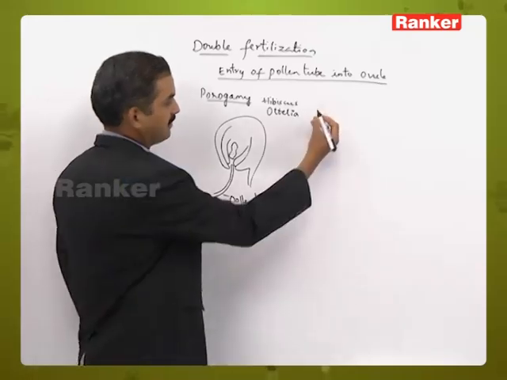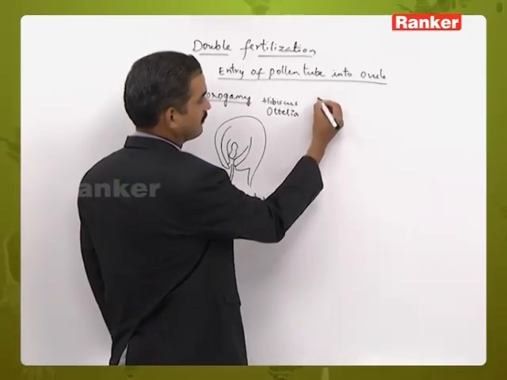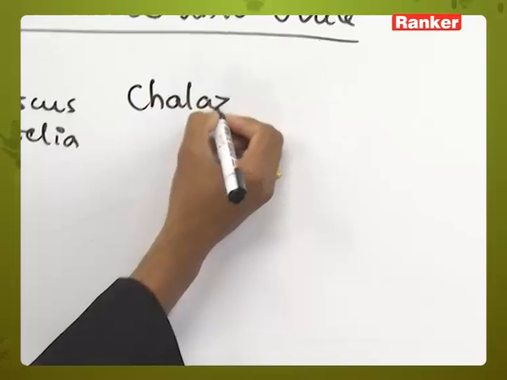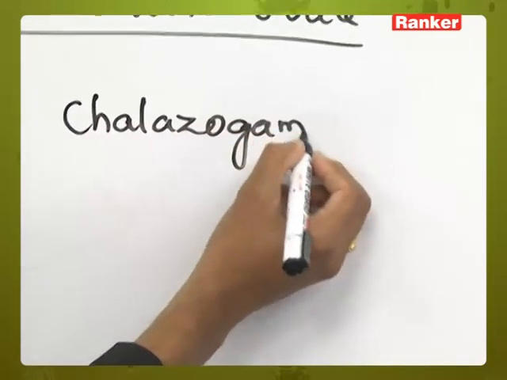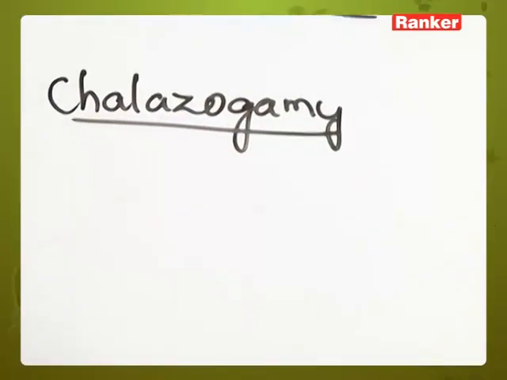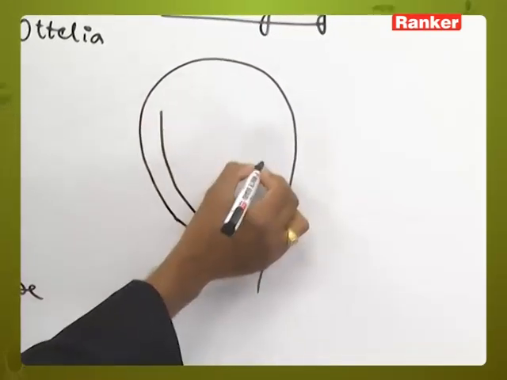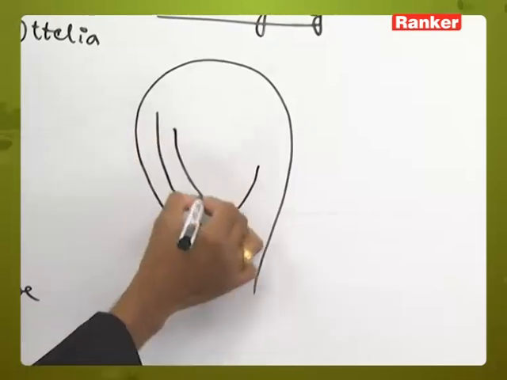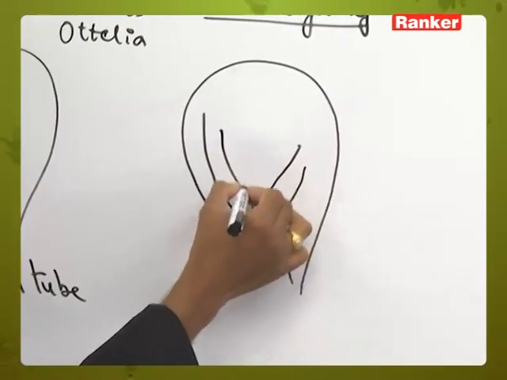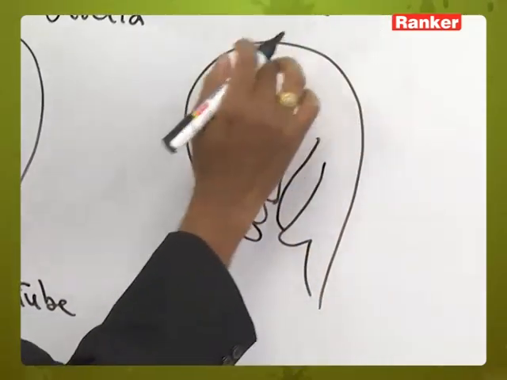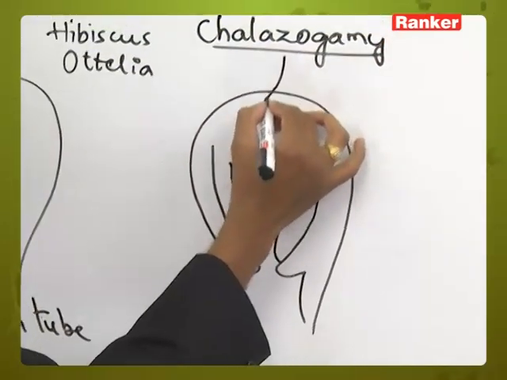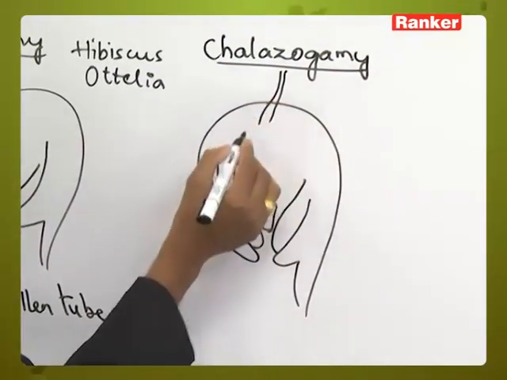The second one is chalazogamy. In this, the pollen tube enters the ovule through the chalaza. So this is the chalaza.